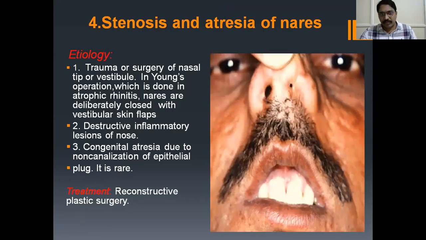Coming to the stenosis or atresia of the nares. What is the atresia of the anterior nares? Etiology is mainly trauma and even surgery. What surgery? In atrophic rhinitis, that's Young's operation. In Young's operation, you deliberately close the vestibular skin flaps to increase the vascularity of the nasal cavity. There are chances of atresia of the nares in that post-operative condition, and even destructive and inflammatory lesions of the nose, and congenital atresia due to non-canalization of the epithelial plug. It's rare. Treatment is surgical only, that is reconstructive plastic surgery.